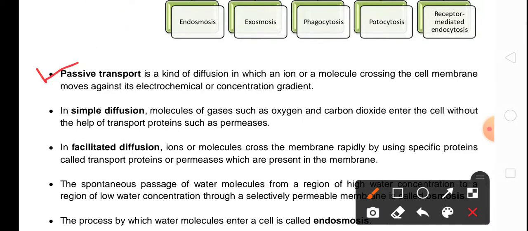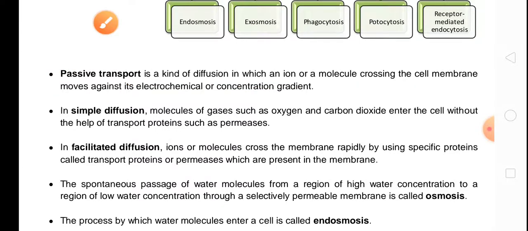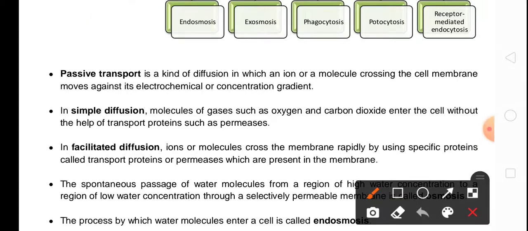First one, passive transport. It is a kind of diffusion in which an ion or molecule crossing the cell membrane moves against its electrochemical or concentration gradient. So in this transport, it is a kind of diffusion in which ion or molecules crossing the cell membrane move against its electrochemical or concentration gradient. Second is simple diffusion. Simple diffusion, you can see here.